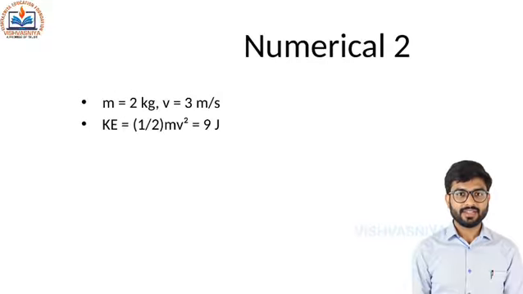Question 2. A body of mass 2 kilograms moves with speed 3 meters per second. Find the kinetic energy. Answer: kinetic energy equals 1/2 into 2 into 3 squared, which is 9 joules.